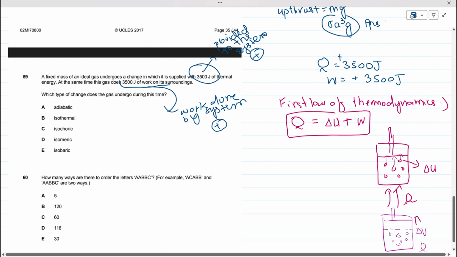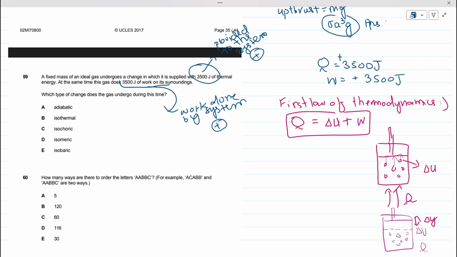The piston covered some displacement, right? And it exerted some pressure. Pressure is force per unit area. So force multiplied by this displacement is what we call work done, right? So now we understood this entire term.